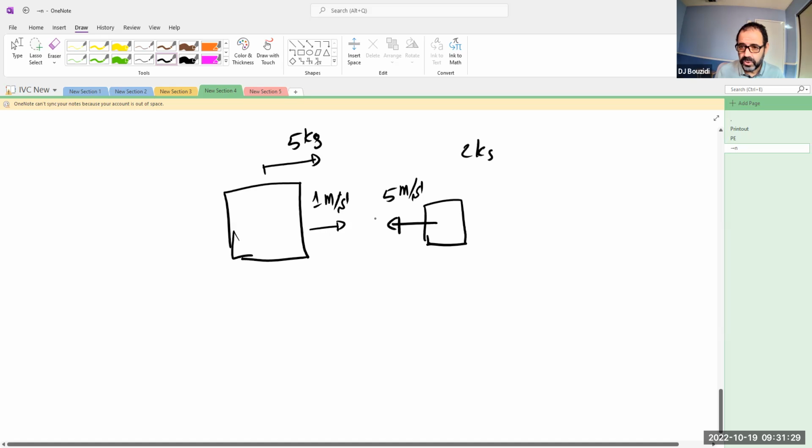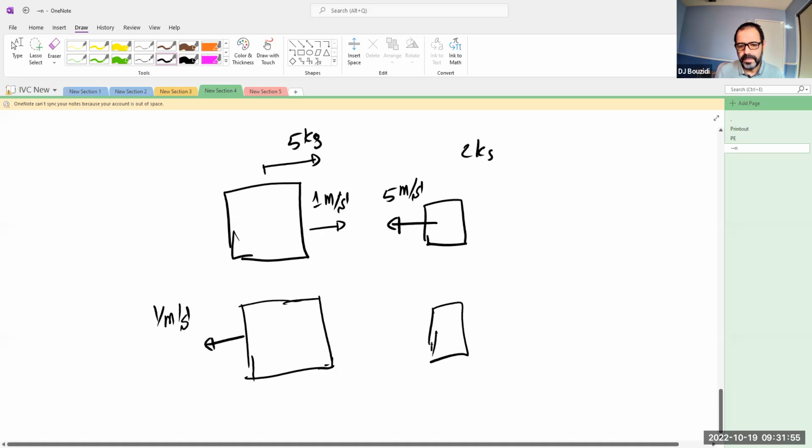After they collide, they're separate, completely distinguishable now, these two masses. They do so in such a way that this one, for example, will continue moving or change direction, for example, to 1 meter per second this way. How fast is the other mass, the 2 kilogram? So the 5 kilogram changes direction, and at the end of the collision, how fast is the other one moving?